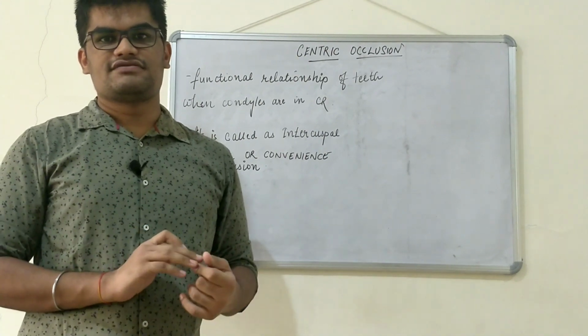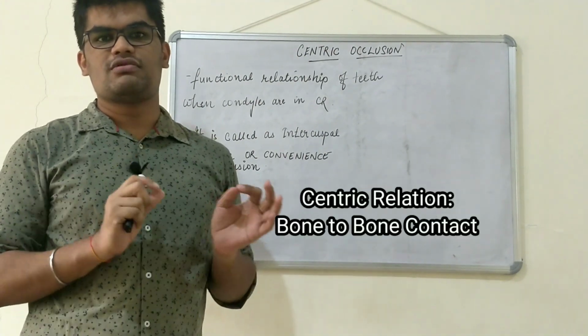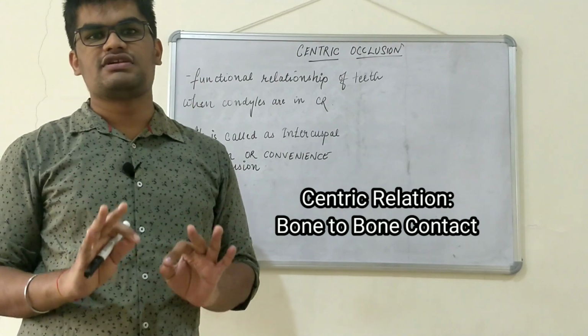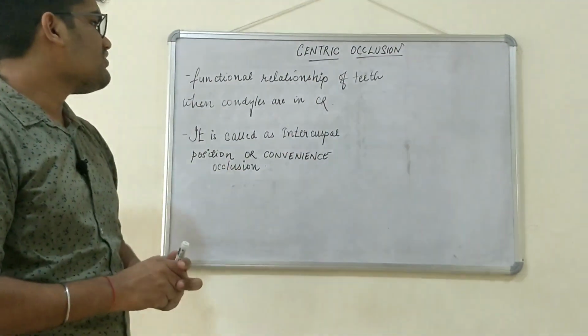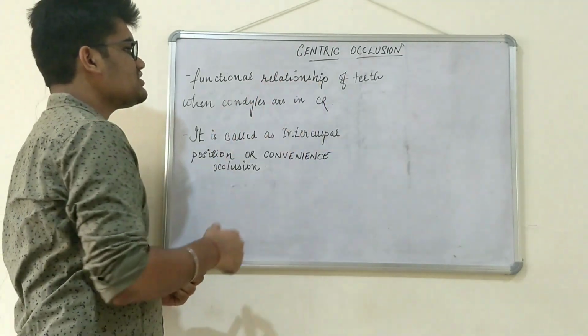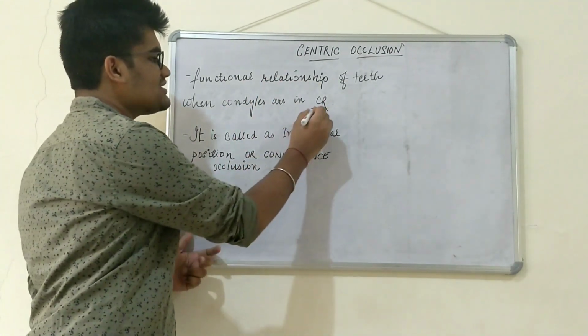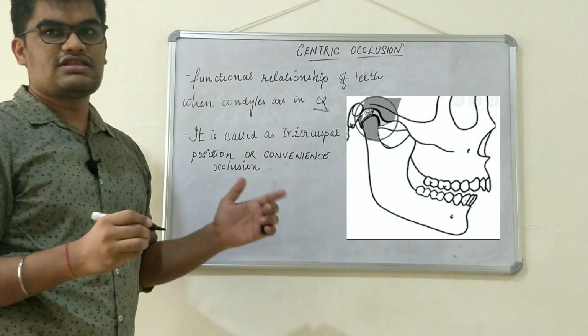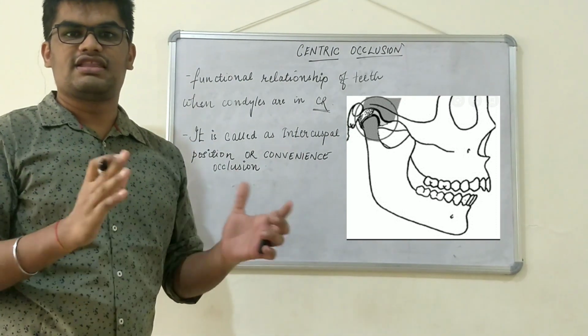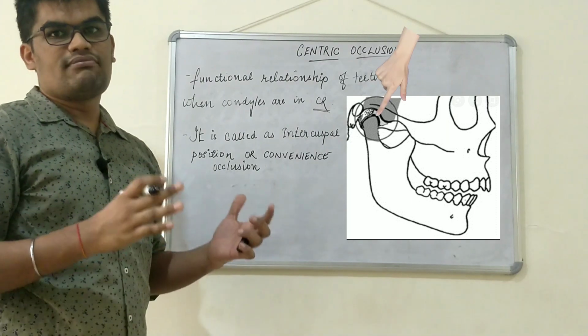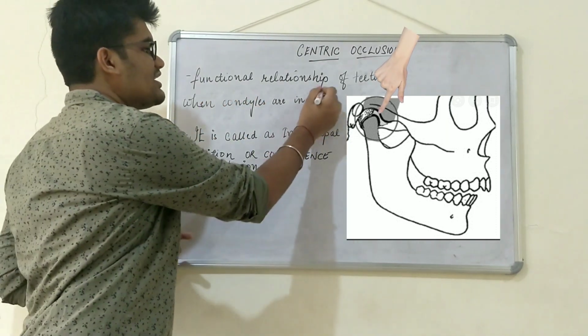As we have seen earlier, centric relation is the pure bone to bone relation independent of the teeth contact. So moving on to centric occlusion. What is centric occlusion? It is the functional relationship of the teeth when the condyles are in centric relation. In this relation, it's not necessary that the teeth are in maximum contact. They might or might not be, but the condyle has to be in centric relation.